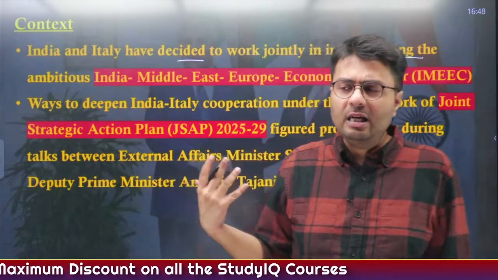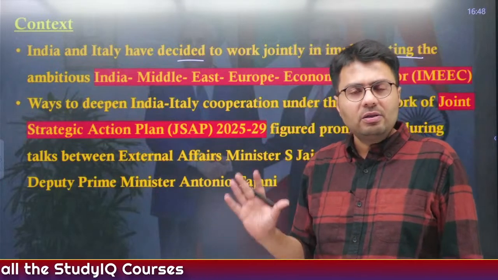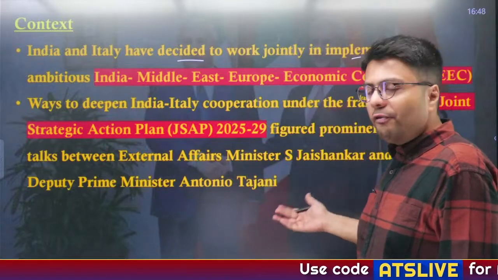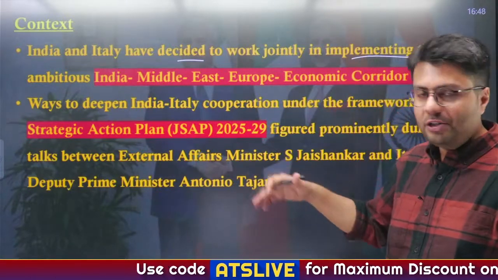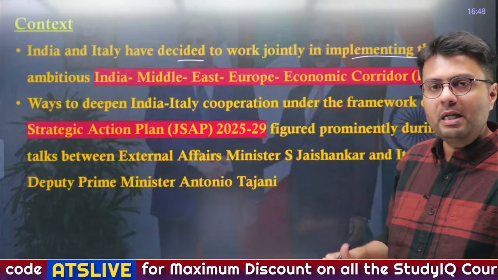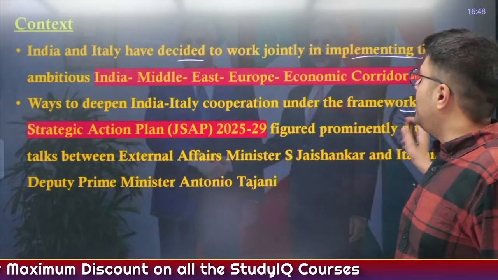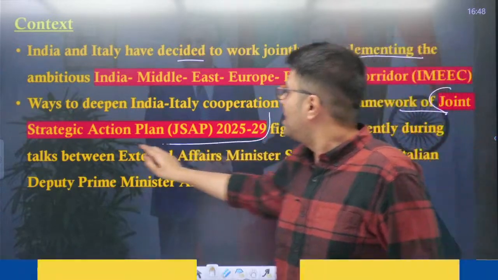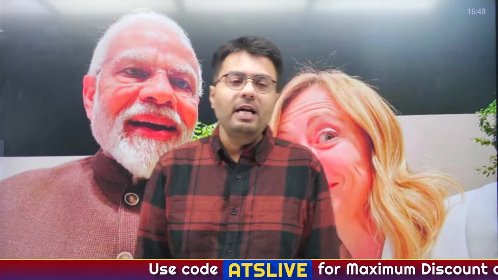But in recent times, because of increased interaction between leaders, the relationship has again started to progress. The Deputy Prime Minister of Italy, who is also the Foreign Minister of Italy, has come on an official visit to India, and after his meeting with India's own Foreign Minister, Dr. S. Jaishankar, they agreed to increase cooperation between these two countries under the framework of the Joint Strategic Action Plan. This is the biggest reason why the relationship between India and Italy has improved, because the comfort level of leaders also increases. Whenever two leaders of countries have a good comfort level, they do everything to improve the relations between the two countries. For example, George W.